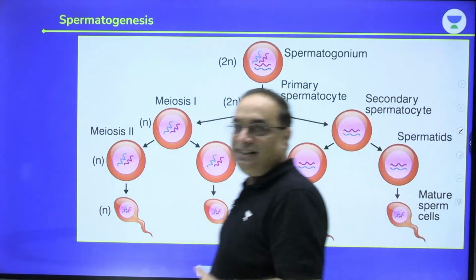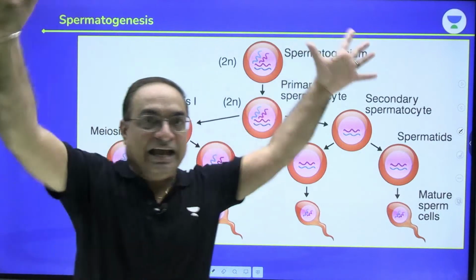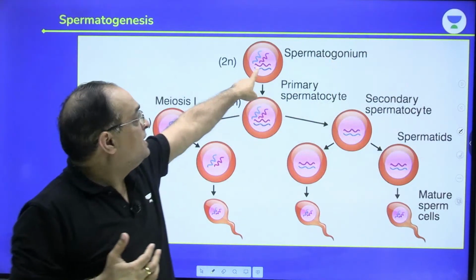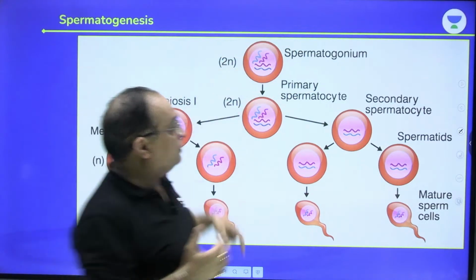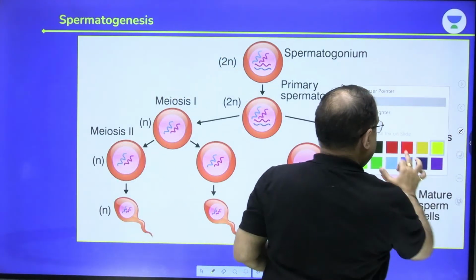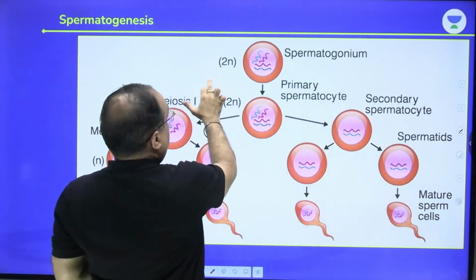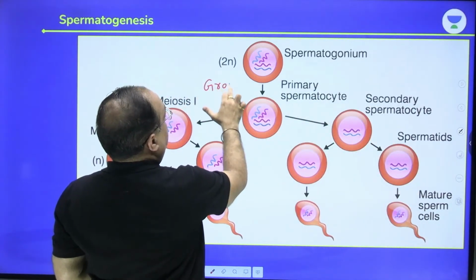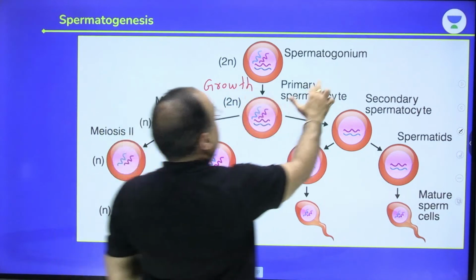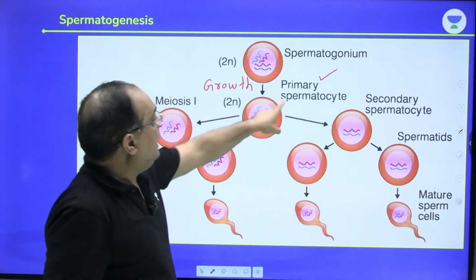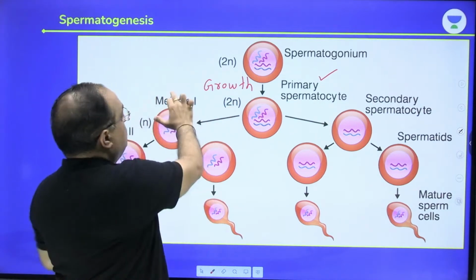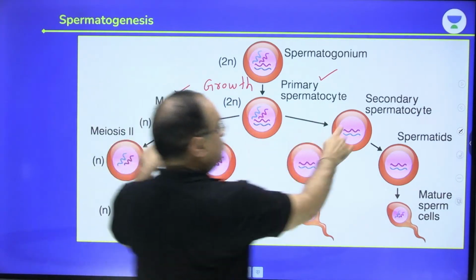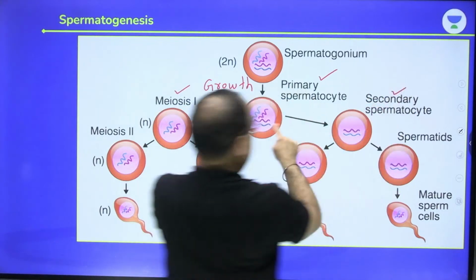So here you can see the complete process of spermatogenesis, enlarged view. This is the spermatogonium, diploid. It undergoes growth and forms the primary spermatocyte. Primary spermatocyte is again diploid, 2n. It undergoes meiosis 1 and forms 2 haploid secondary spermatocytes.